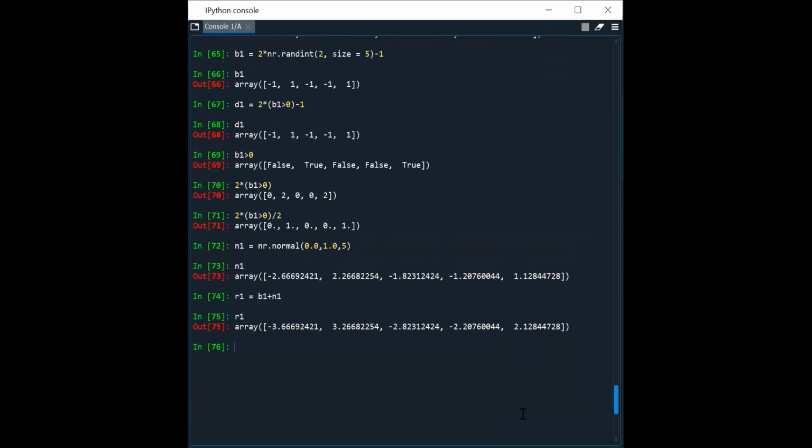Now we have to decode R1. So what we will write is decode R1. Sir, if the binary bit is 1, then 2 into input minus 1 by 2.